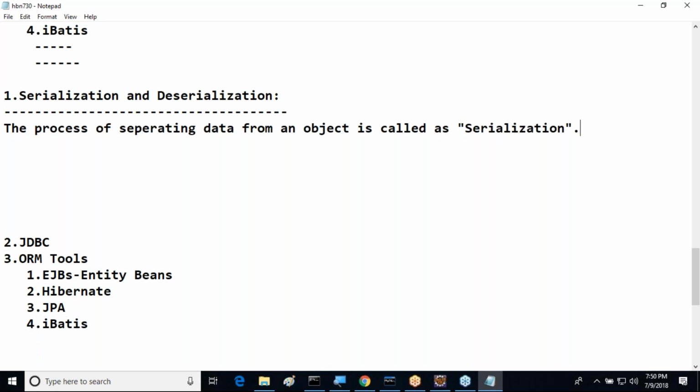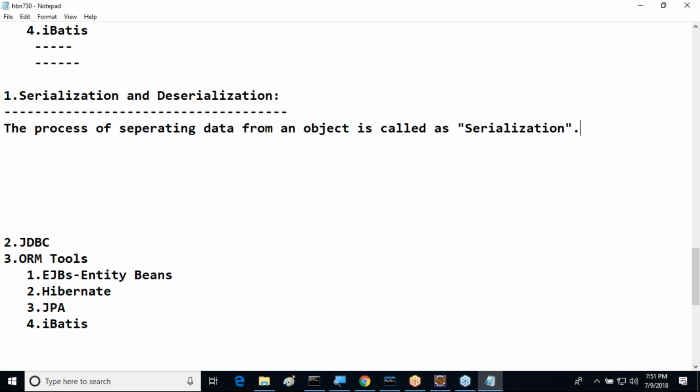For the sake of them, I need to separate the data from an object. Let's say, if we want to transfer an object through the network, we are unable to transfer the object. Why are we unable to transfer an object actually?